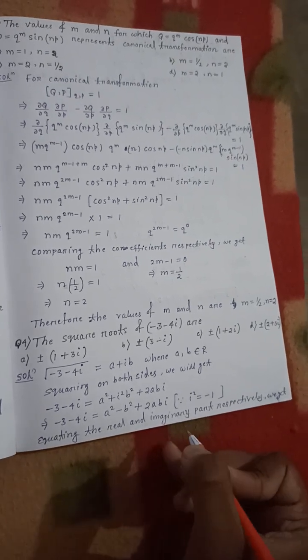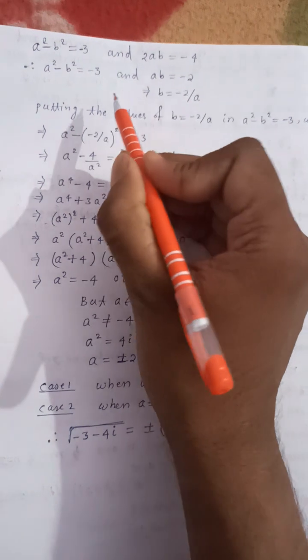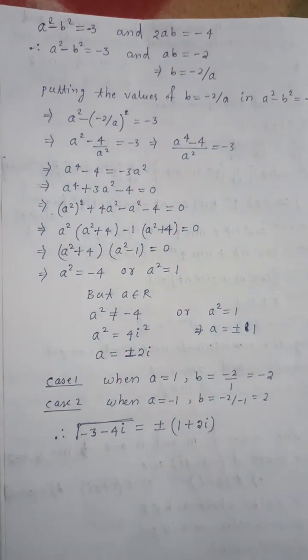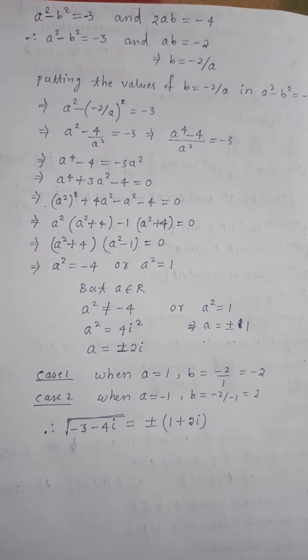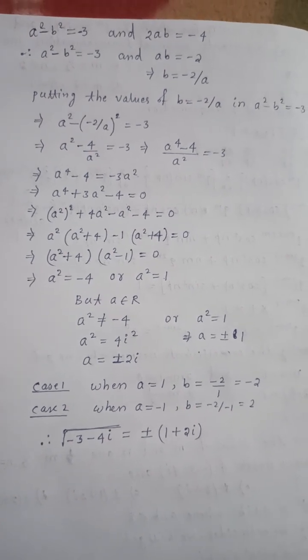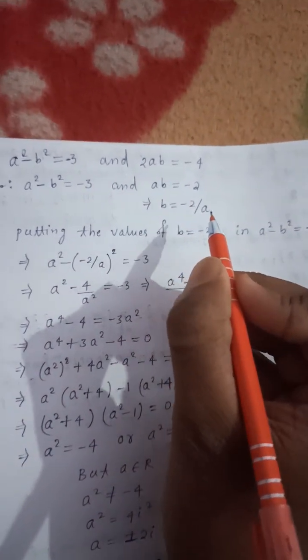So equating the real and imaginary parts respectively, we will get a square minus b square equal to minus 3, and 2ab will be equal to minus 4. Now a square minus b square equal to minus 3 and ab equal to minus 2, so that will be b equal to minus 2 by a.